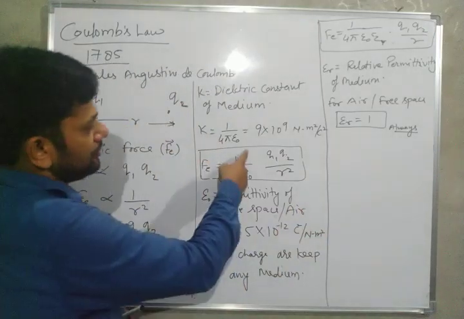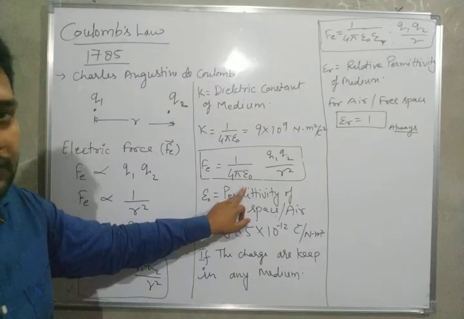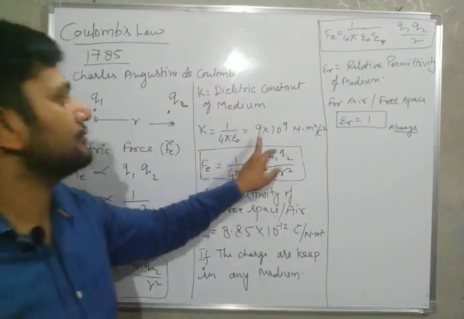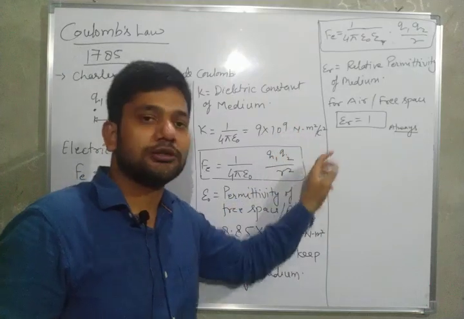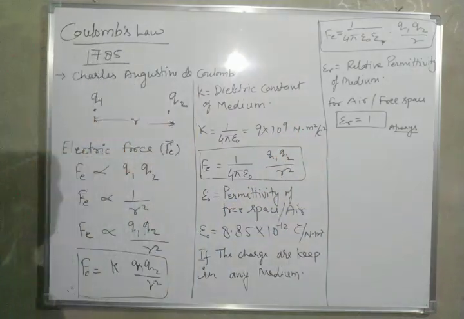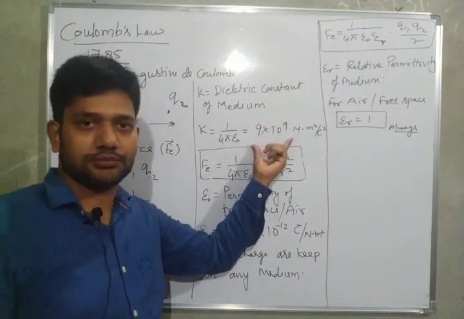In place of 1 upon 4 pi epsilon naught, we directly use the value of k, 9 into 10 to the power 9 Newton meter square by Coulomb square. For numerical easiness we use this value.